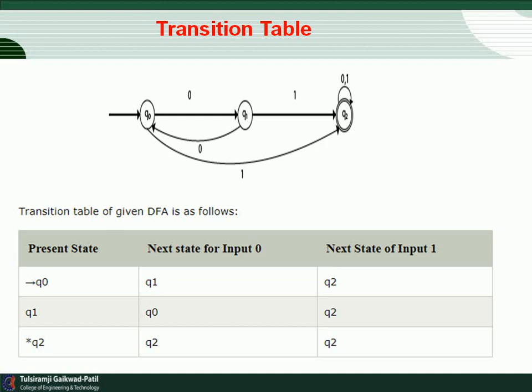From state Q0, for input 0 it goes to Q1, and for input 1 it goes to Q2. State Q1 goes to Q0 for input 0 and to Q2 for input 1. Q2 goes to itself for both input 0 and input 1.